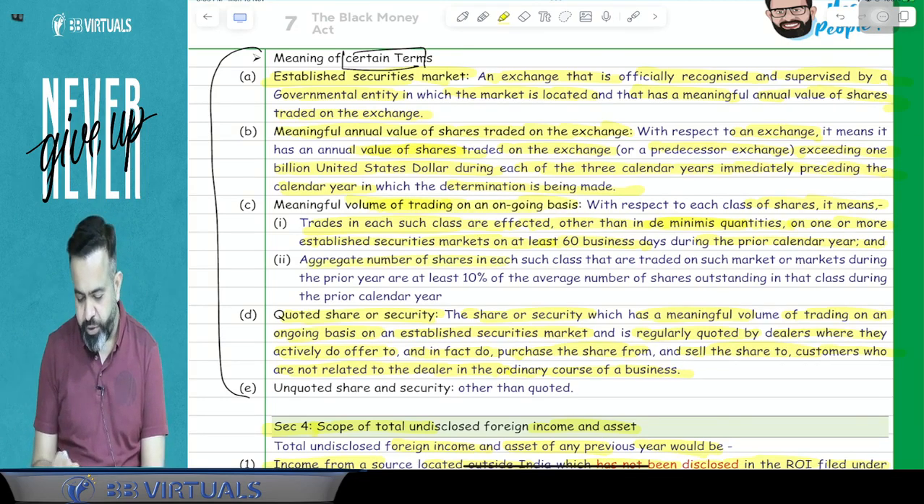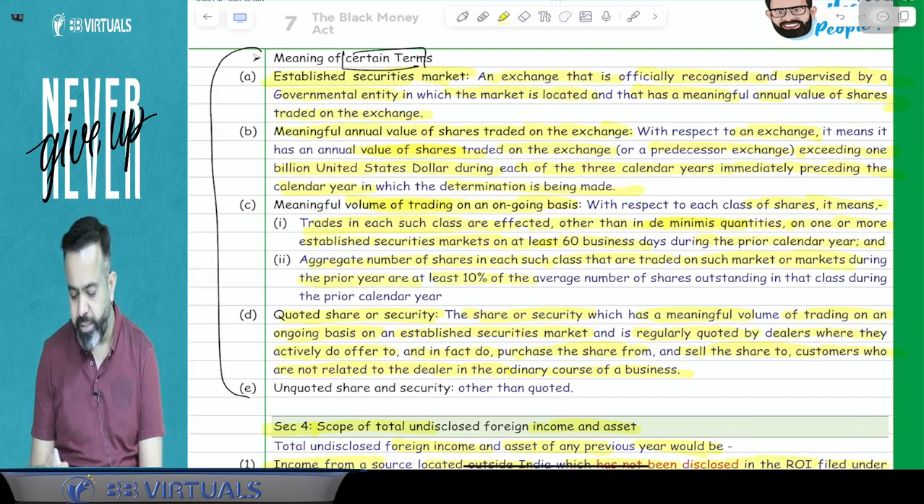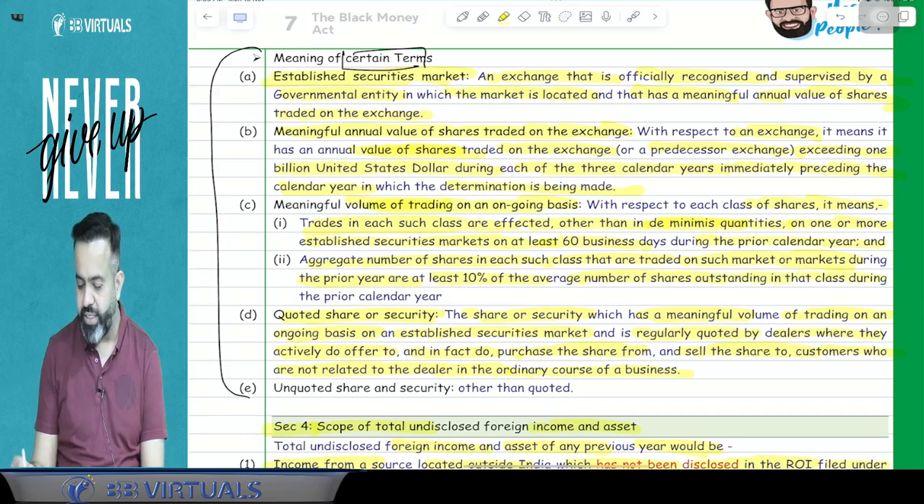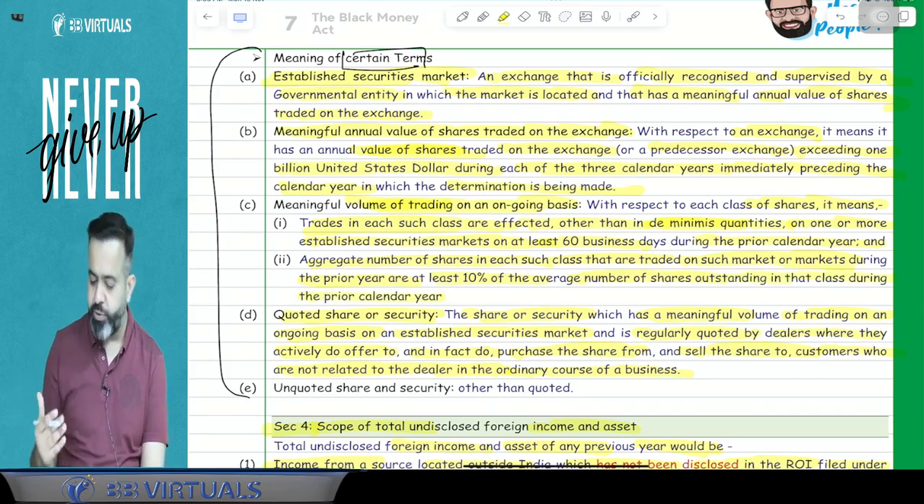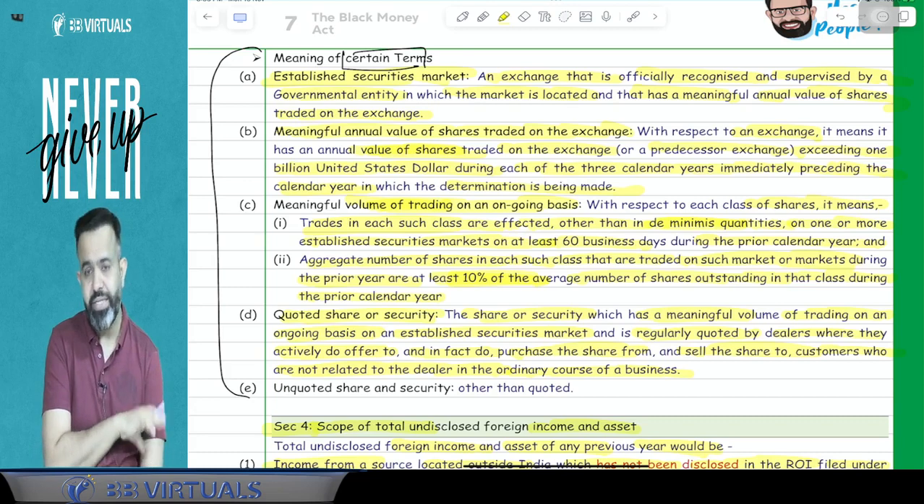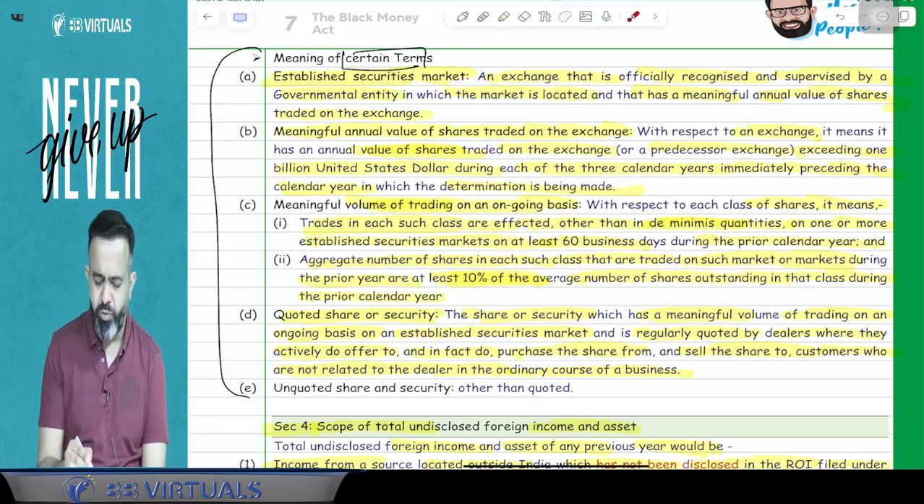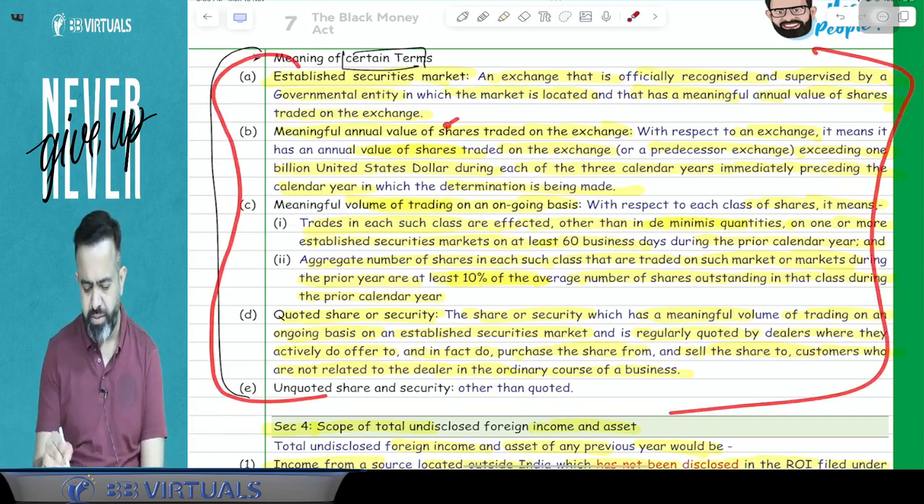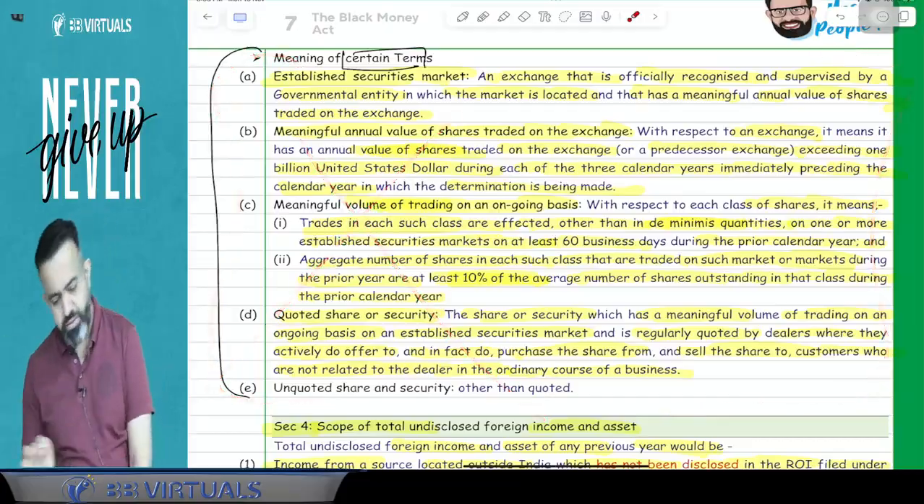And the aggregate number of shares in each such class that are traded on such stock exchange or market during the prior year must be at least 10% of the average number of shares outstanding in that class during the prior calendar year. So out of the average total number of shares, at least 10% were traded. So this is the definition part. Obviously I am not expecting a question from this, so you can ignore it.